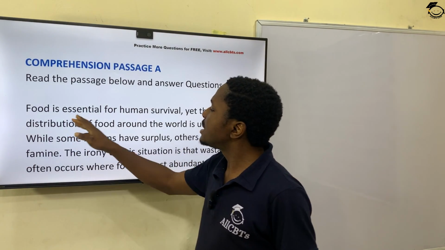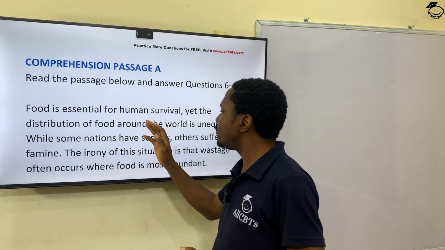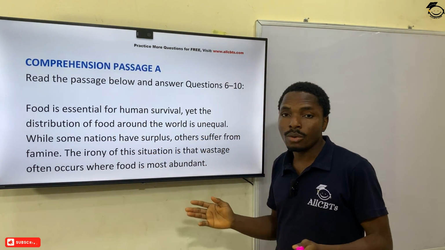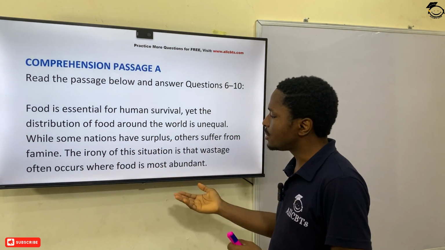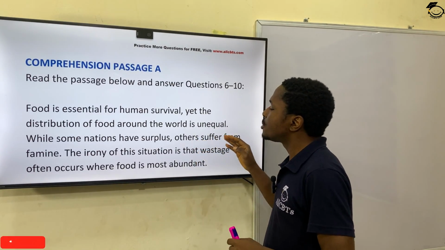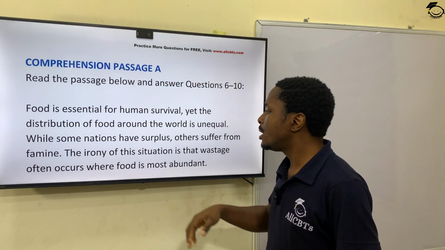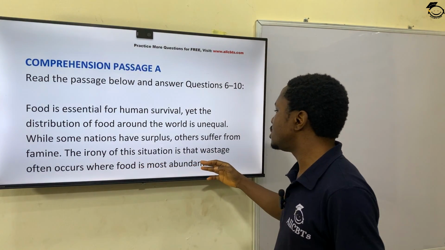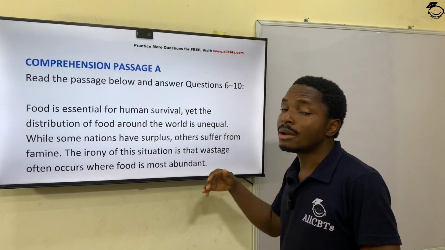So let's see. Food is essential for human survival, yet the distribution of food around the world is unequal. True. While some nations have surplus, which means abundance, others suffer from famine, which simply means shortage. The irony of this situation is that wastage often occurs where food is most abundant.